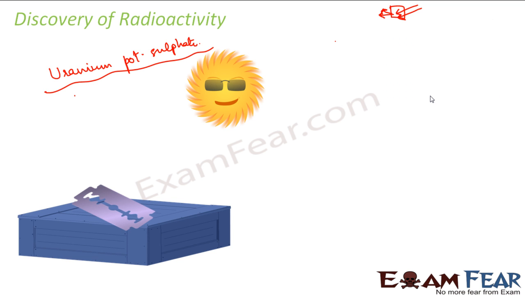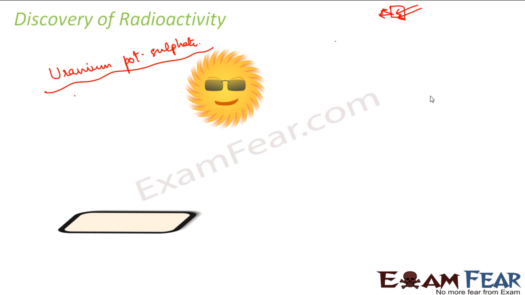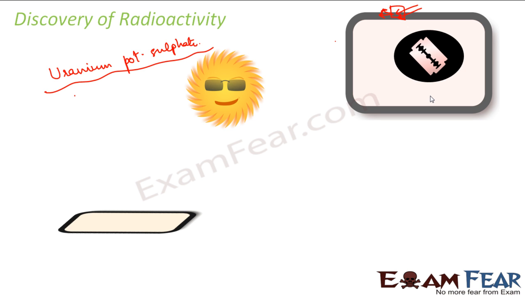He kept a blade over the box, because earlier just above the box he kept the compound, that is uranium potassium sulfate. This time he kept a blade and above this he placed uranium potassium sulfate, and then he repeated the same experiment. So this time when he developed the photographic plate, to his surprise he saw that the pattern of the blade was seen on the photographic plate. That means the radiation was emitted by this object. So the radiation was emitted by the uranium potassium sulfate.